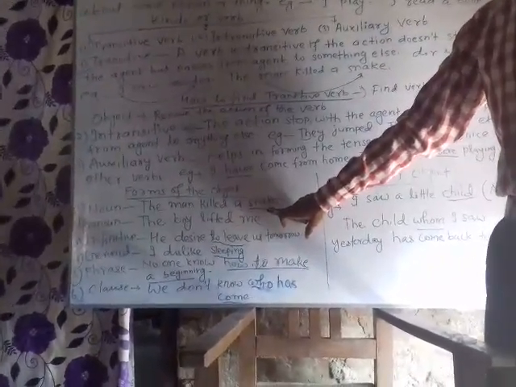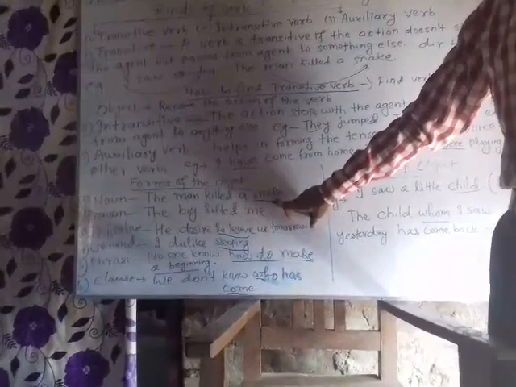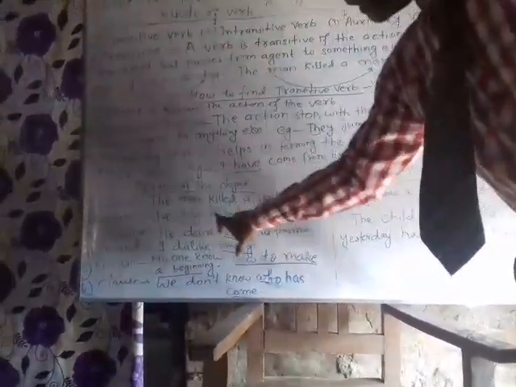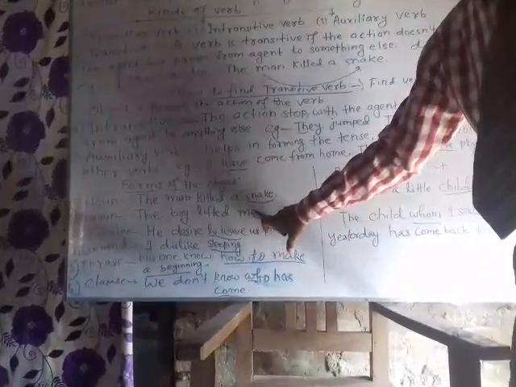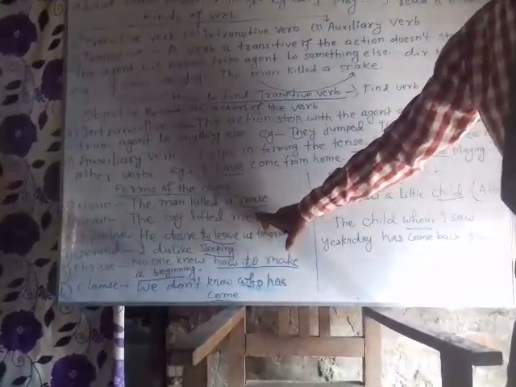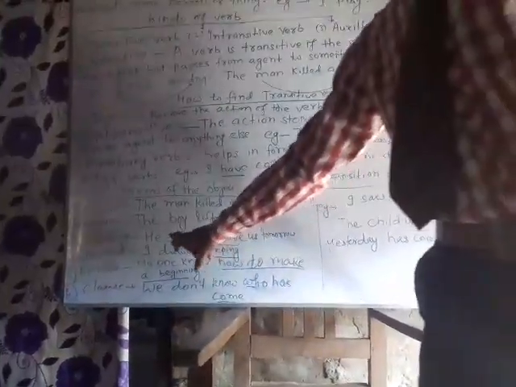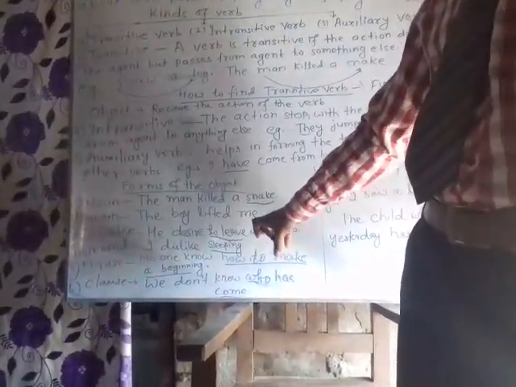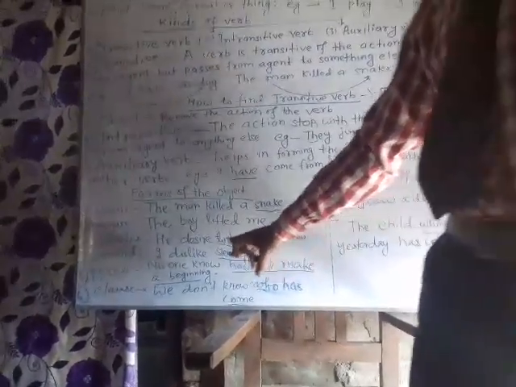Clearly, a snake is object here, and it is noun also. The boy lifted me. Here, me is pronoun and in the form of object. In case of infinitive, he desired to leave us tomorrow. Clearly, to leave is infinitive here, and it is in the form of object.